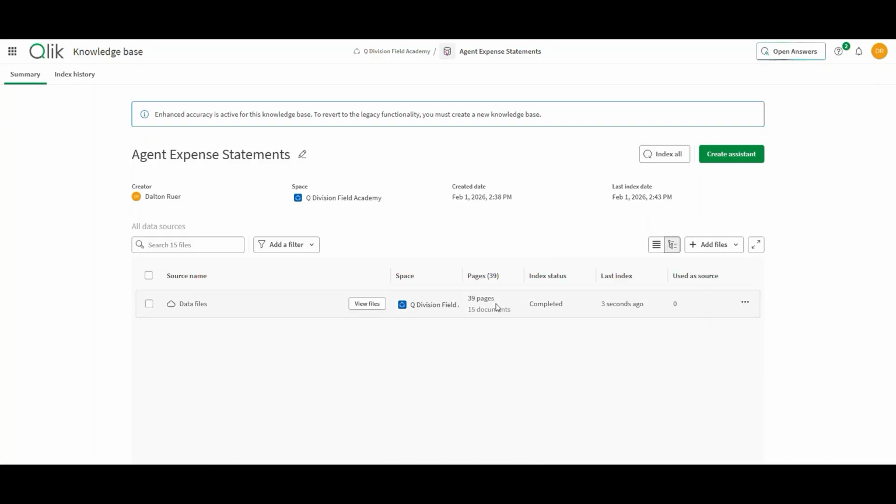All right, we had 39 pages across 15 different documents indexed. Everything has finished. The index status is saying it's completed. It just finished 3 seconds ago. So if I come in here 5 weeks from now and it says 5 weeks ago, we got problems again. I don't want to create another assistant because I want to be able to tie all of this information together.